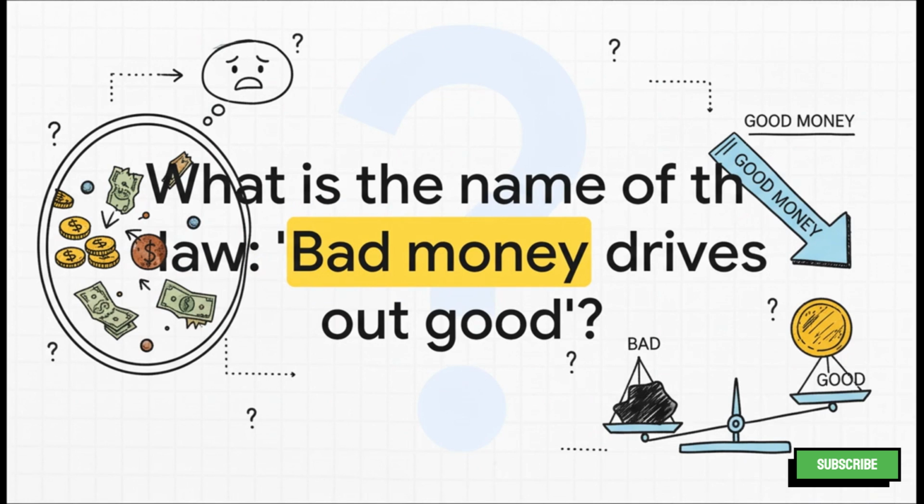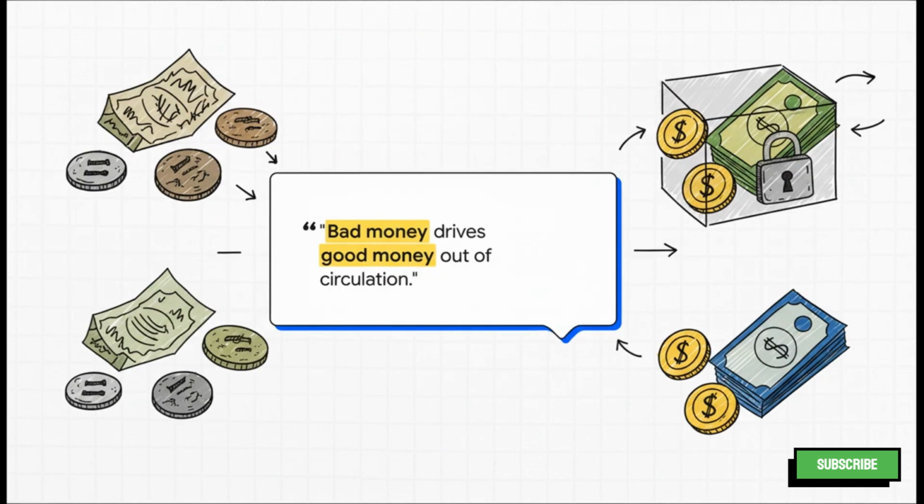Okay, next up is a question based on one of the most famous quotes in economics. Bad money drives good money out of circulation. What is this law known as? This is, of course, Gresham's law. Sir Thomas Gresham observed that when there are two types of currency in the market, people will spend the overvalued or bad money and hoard the undervalued or good money, and just like that, the good currency disappears from circulation.